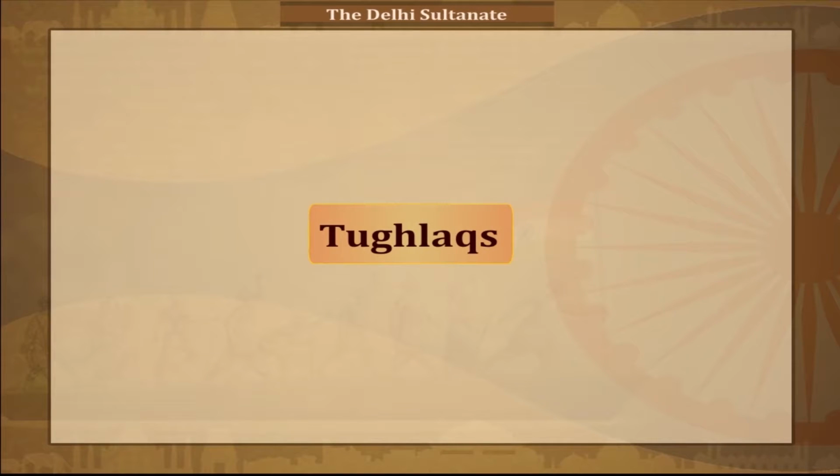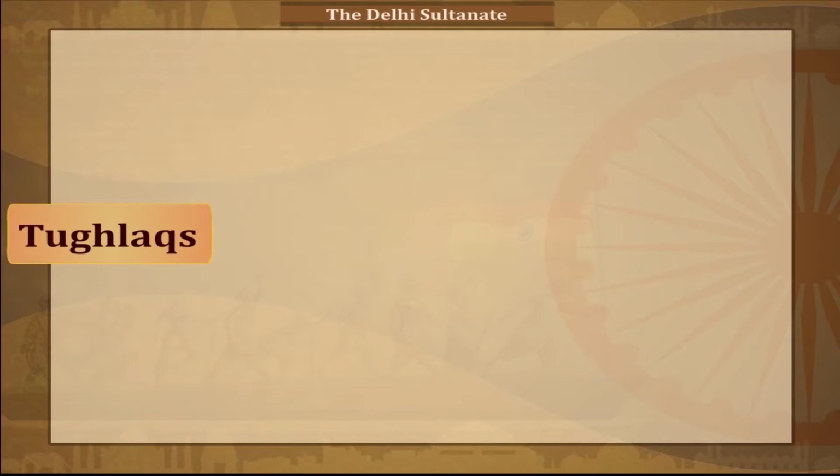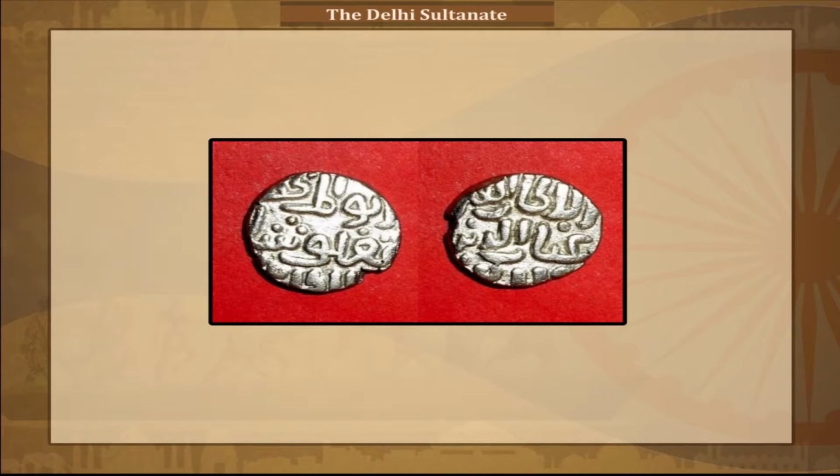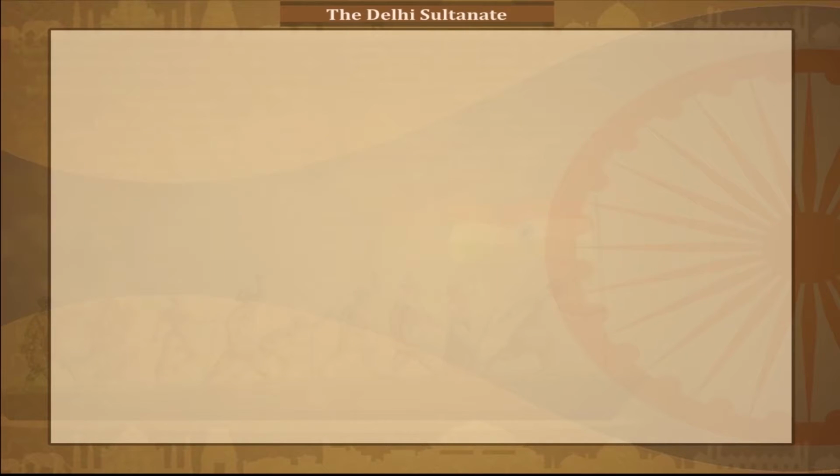Tughlaqs. In an attempt to obtain more revenue, Tughlaq decided to issue token coins in copper and brass. They had the same value as the gold and silver coins called tanka. So, now people could buy any commodity with a bronze coin as they had done with silver tanka. Common people started making counterfeit coins at home, thus reducing the market value of the copper and brass coins. So, this plan was withdrawn later.